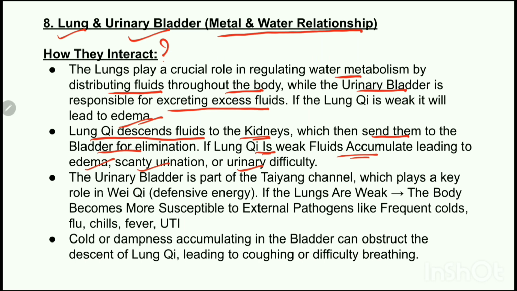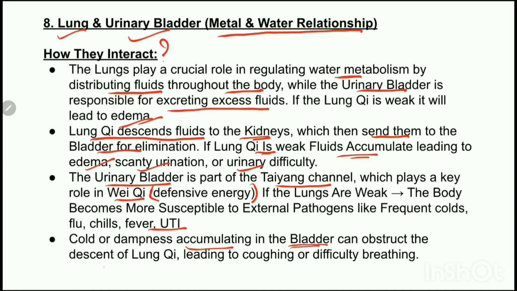The next connection is the urinary bladder is a part of the Taiyang channel, which plays a key role in Wei Qi, which is a defensive energy. And if the Wei Qi is weakened, one is prone to catch colds or other infections, like UTI.